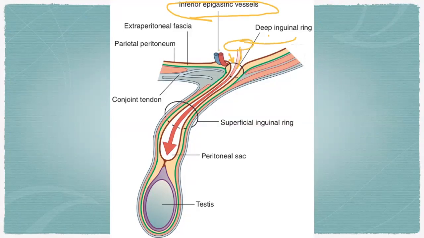Okay, this is the hernia, coming through the entire length of the inguinal canal. This is the superficial inguinal ring. So all the coverings of the spermatic cord will cover the peritoneal sac of the inguinal hernia.